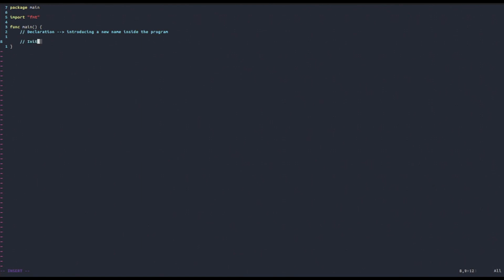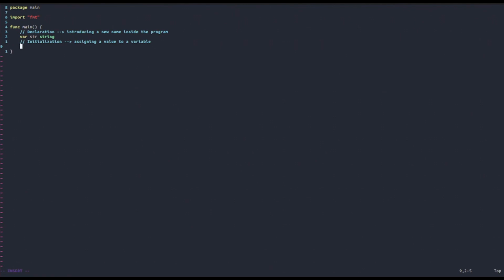And initialization, on the other hand, is the process of assigning a value to a variable. So why did we care about separating these two processes? Well, because we don't actually need to assign a value to a variable each time we create one. We could as well just declare a variable, for example var str of type string, and actually not put anything inside of it. So, do not specify anything about its value, and the compiler would just be fine.